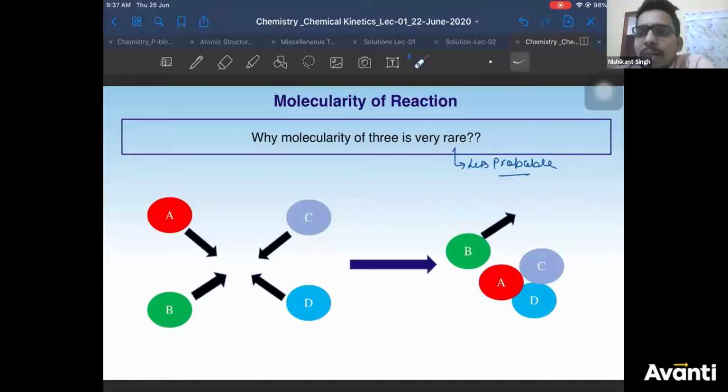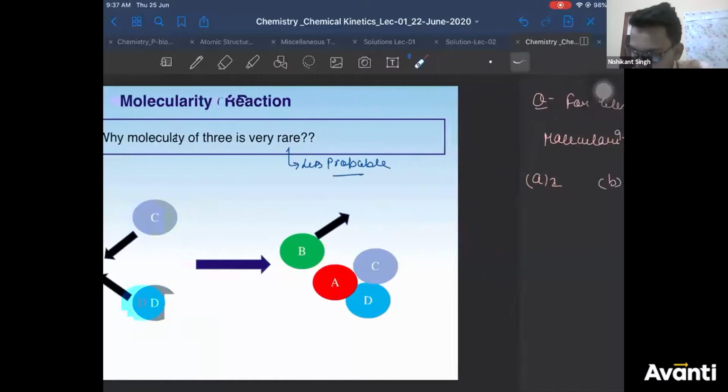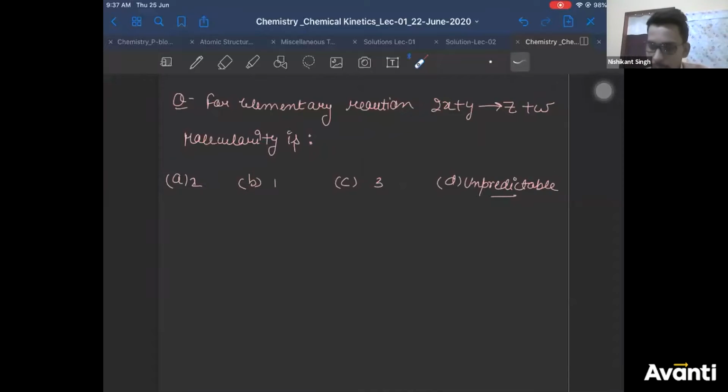If they collide at the same time, then molecularity is 4 or 3. Dhanush, we are not saying molecularity 3 and molecularity 4 does not exist. We are saying the reactions where molecularity can be 3 or 4 have very less probability. Very few such reactions are obtained. It depends upon many factors, Pritesh. We can't generalize because we don't know whether the reactions are ionic or not. So this is your first question based on molecularity.